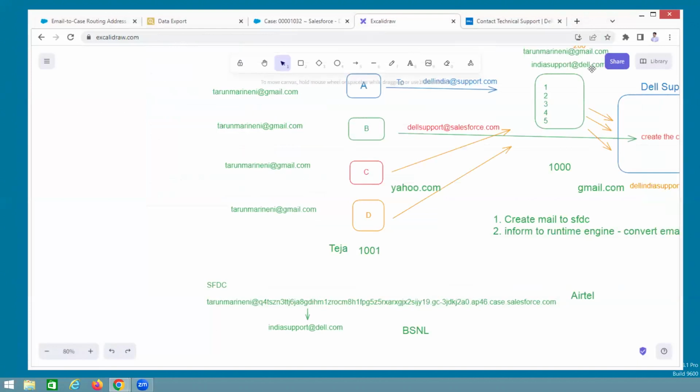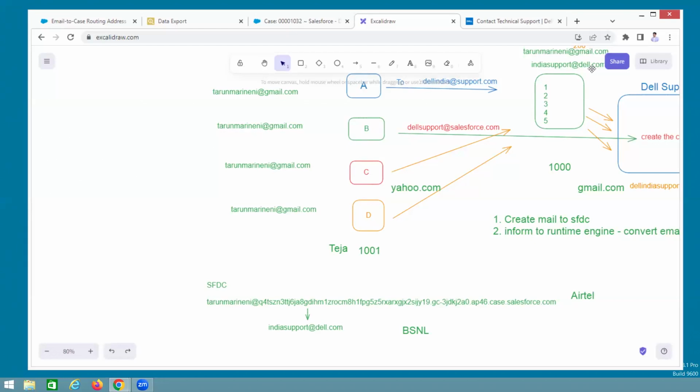This is all about approach, guys. Nobody will explain it to you document-wise. This is up to your knowledge. This option will not be available in Salesforce, and in the document also nobody will tell you. I'm working here, so I know what the workaround is. Understand? Any questions, guys? Sir, if the same customer sends an email, will it go to the existing case or will a new case be created?